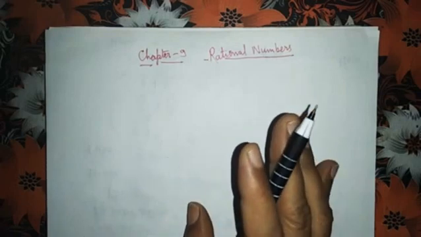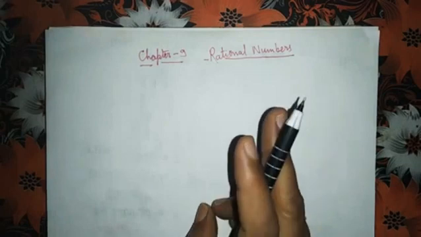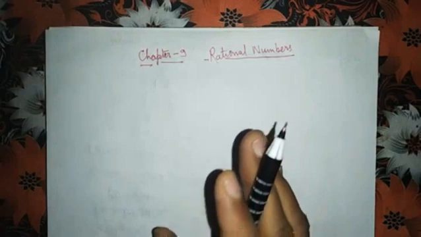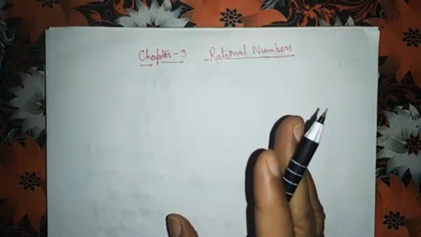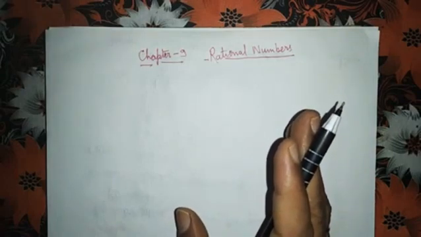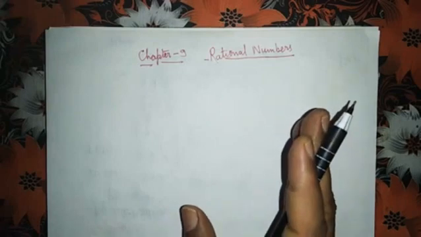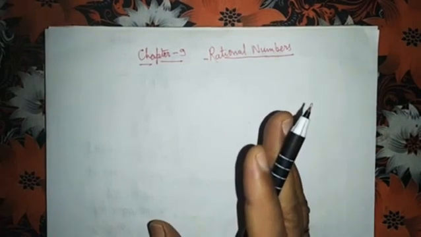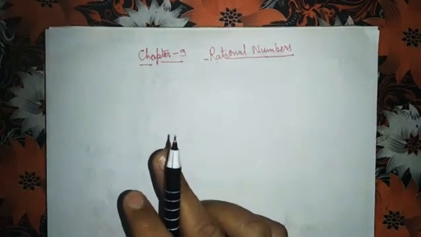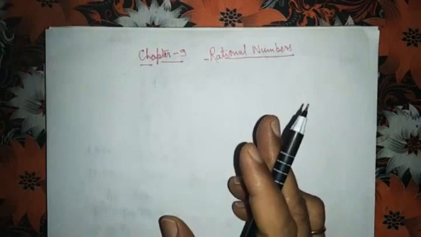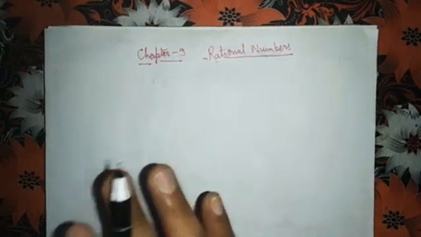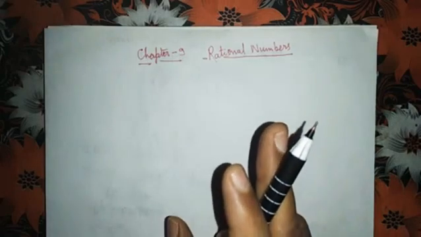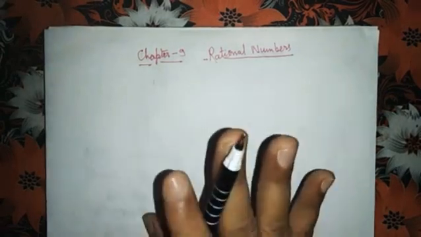All natural numbers together with 0 are called whole numbers: 0, 1, 2, 3, 4, 5, etc. Every natural number is a whole number, but 0 is a whole number which is not a natural number.